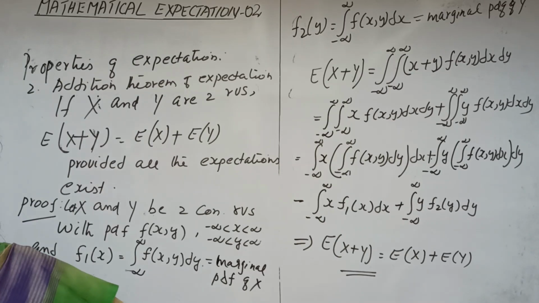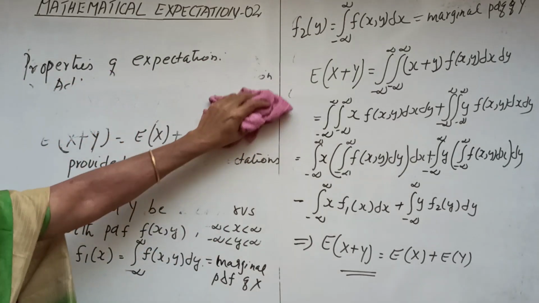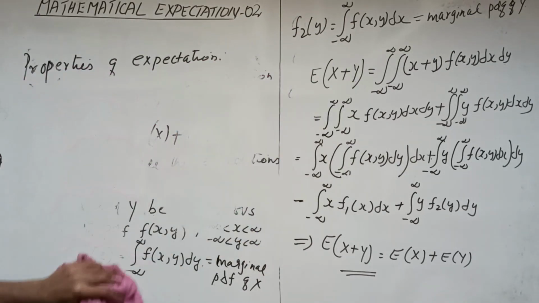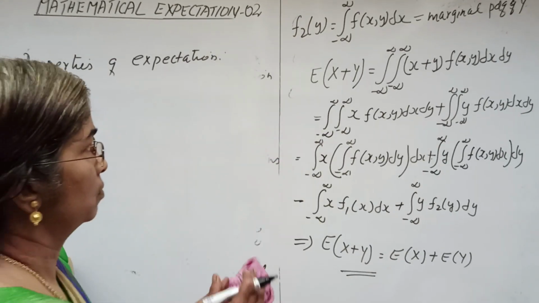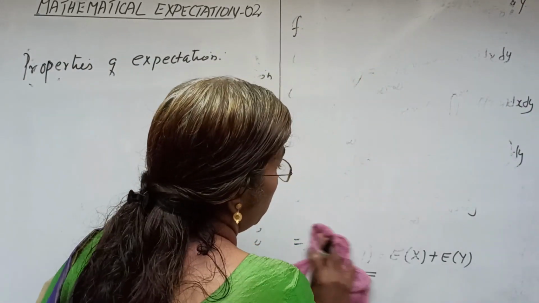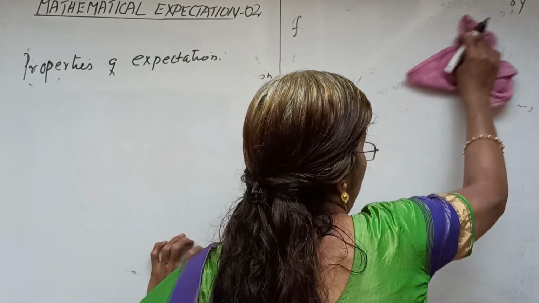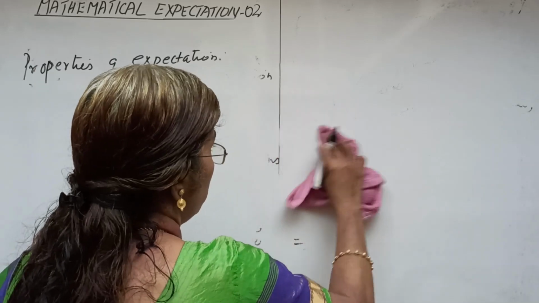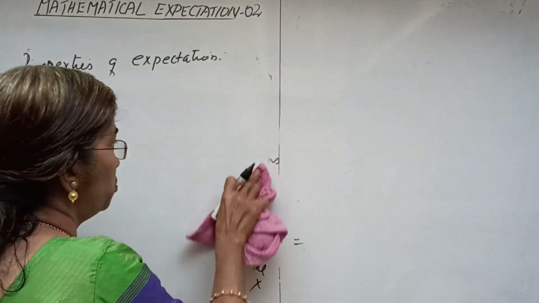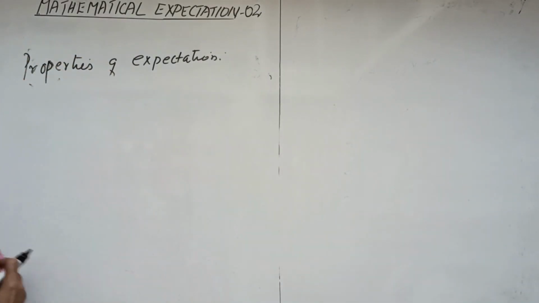Now we move on to the multiplication theorem. The result states that provided x and y are independent random variables, expectation of x y equal to expectation of x into expectation of y.